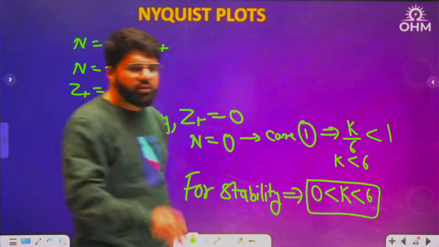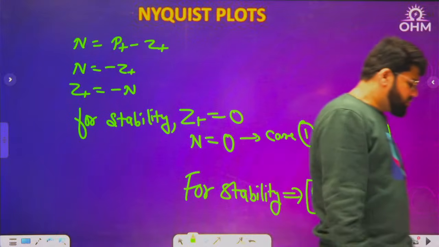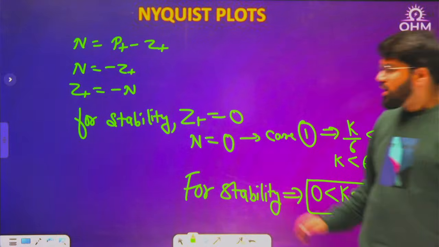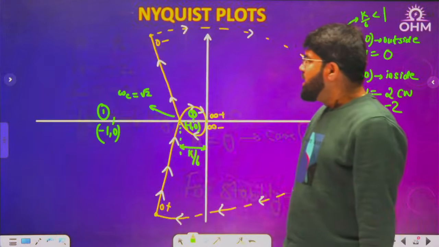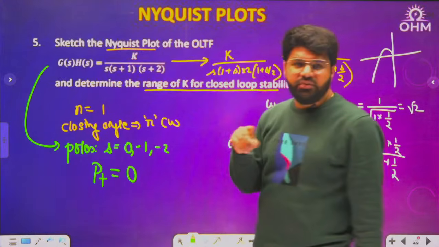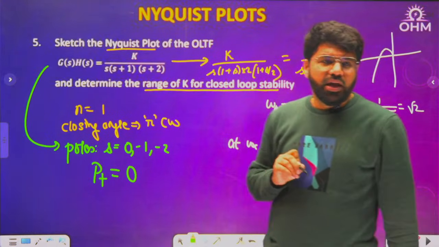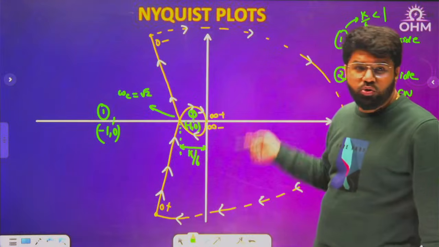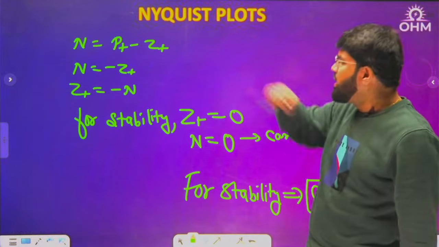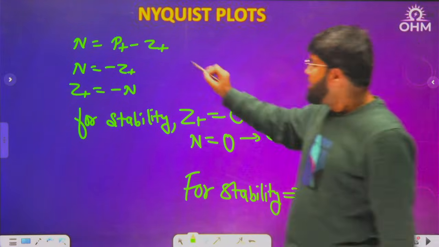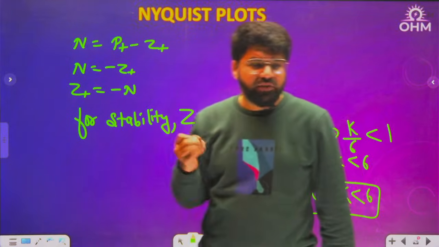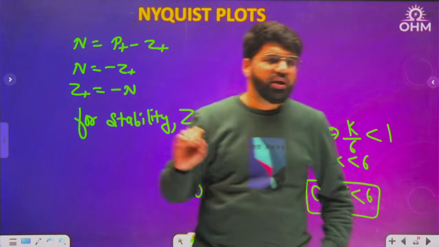By RH also you will get the same answer. But this is using the Nyquist criteria because, as I told you, when the actual question on Nyquist comes, they will not give you the complete G(s)H(s). They will give you some partial information, but rather they will give you the plot. So you have to do the Nyquist plot analysis and apply the formula n equal to P minus Z or Z minus P, depending on the Nyquist contour. I have taken a clockwise Nyquist contour here. Okay, everybody?